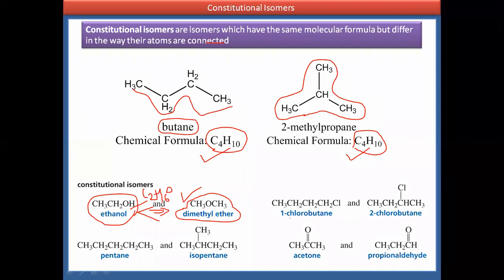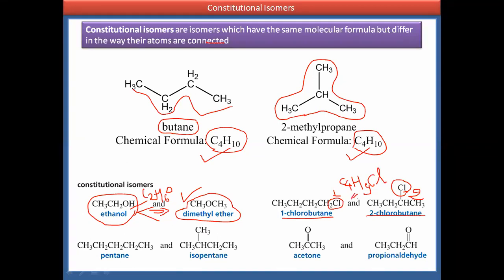Another example: 1-chlorobutane and 2-chlorobutane. Here chlorine is present at the first position and here chlorine is present at the second position. The molecular formula of 1-chlorobutane and 2-chlorobutane is C4H9Cl.